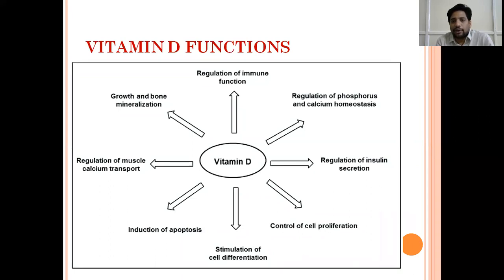So a lot of immunological functions it has got, and regulation of muscle calcium transport. For muscle contraction also we need calcium, and the transport is maintained by vitamin D. It helps in apoptosis and cell differentiation, a lot of other things. But the main things are growth and bone mineralization and the regulation of immunity.